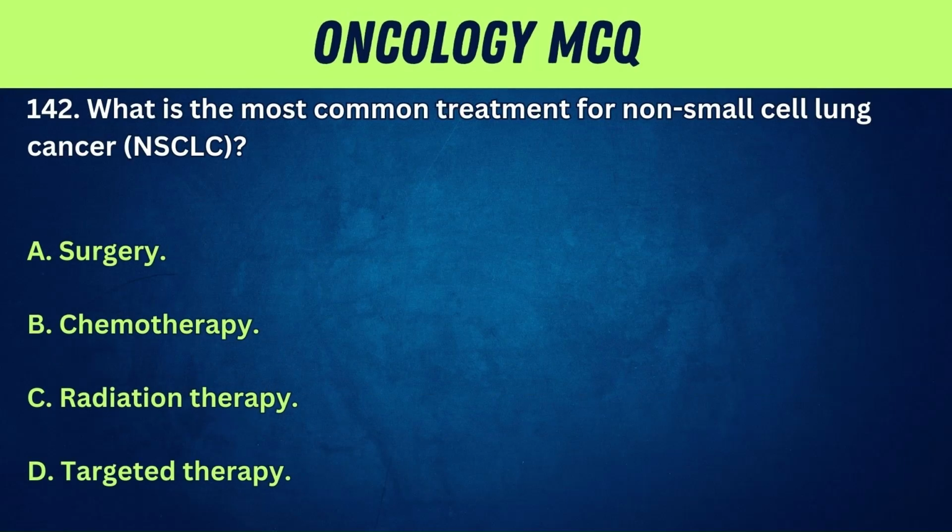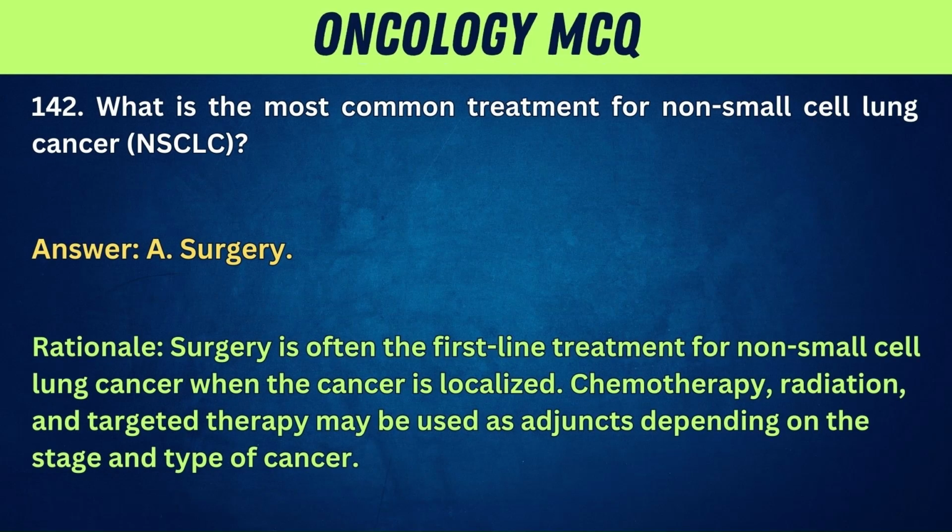142. What is the most common treatment for non-small cell lung cancer, NSCLC? A. Surgery. B. Chemotherapy. C. Radiation therapy. D. Targeted therapy. Answer: A. Surgery. Rationale: surgery is often the first-line treatment for non-small cell lung cancer when the cancer is localized. Chemotherapy, radiation, and targeted therapy may be used as adjuncts depending on the stage and type of cancer.